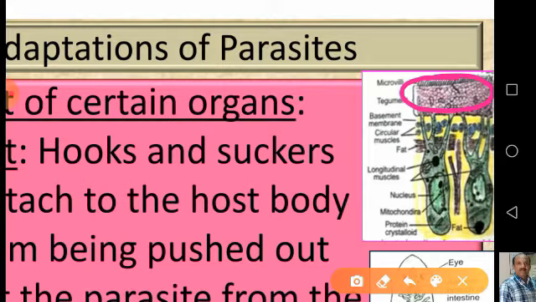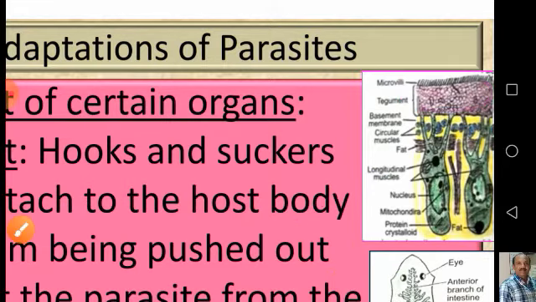Though the tough tegument is present, the microvilli attached to the external point of the tegument help in absorption of food substances. So there is no dearth of absorption of food substances in spite of the presence of the tegument. The tegument will not allow the animal to be killed by the digestive juices or digestive enzymes of the host.